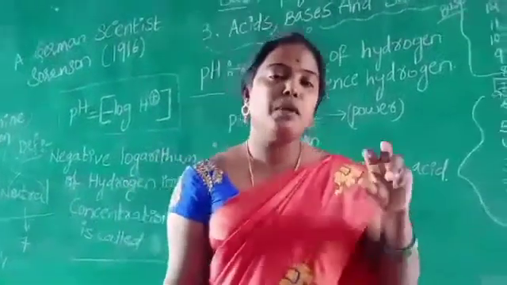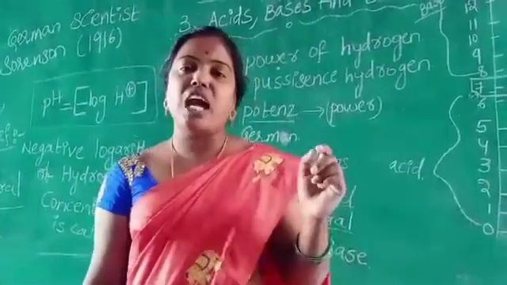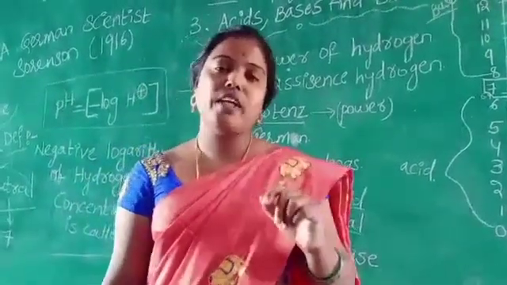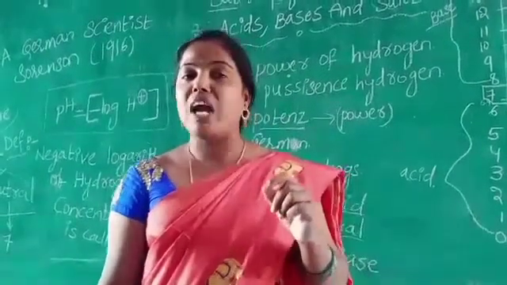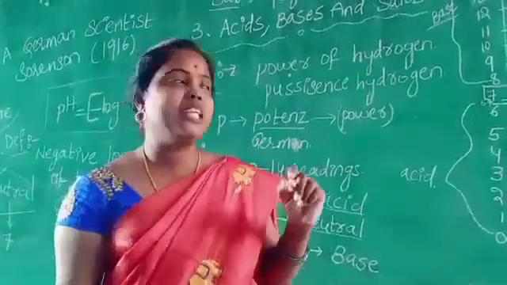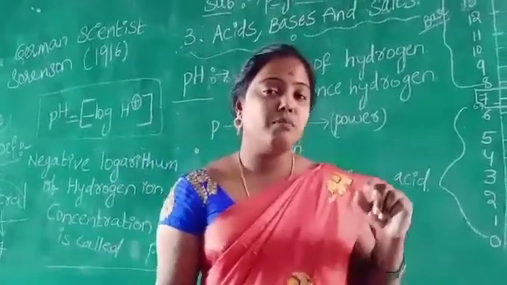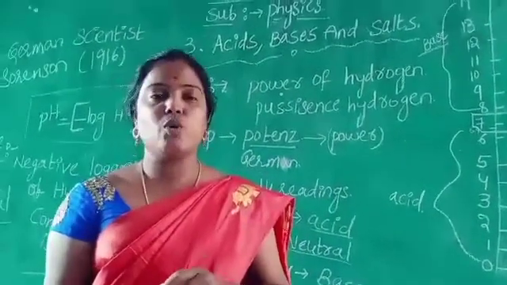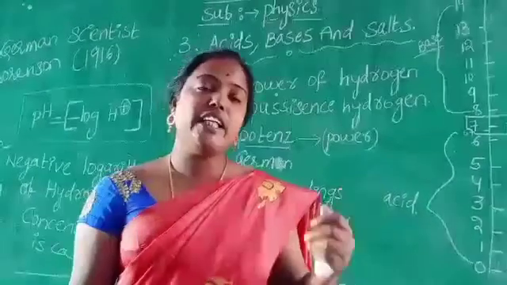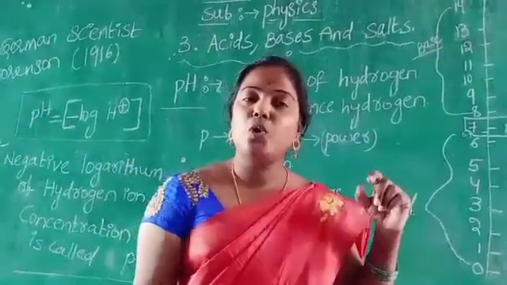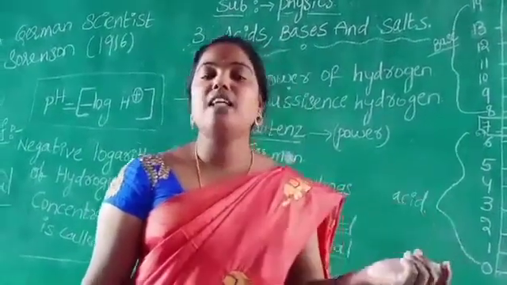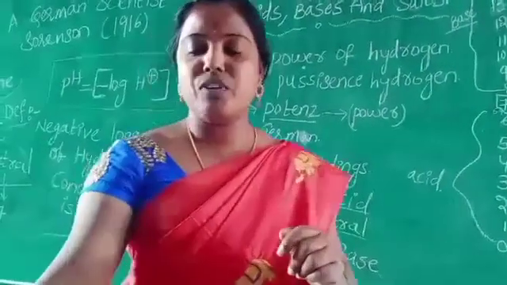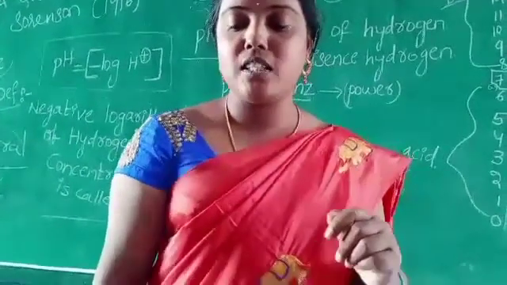Children, you remember, if acids are present, the value is between 0.0 to 6.9. If it is a neutral compound, the value is exactly 7. If it is a basic compound, the value is from 7.1 to 14. By using this pH we can determine whether the given solution is a strong acid or strong base, weak acid or weak base. That also we can determine by using this pH scale.